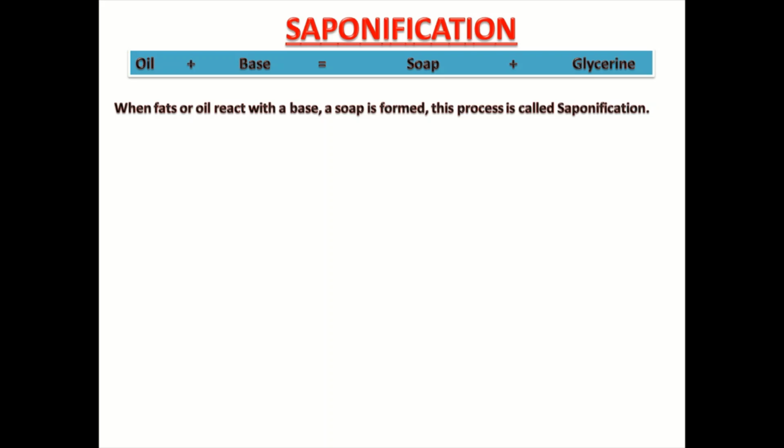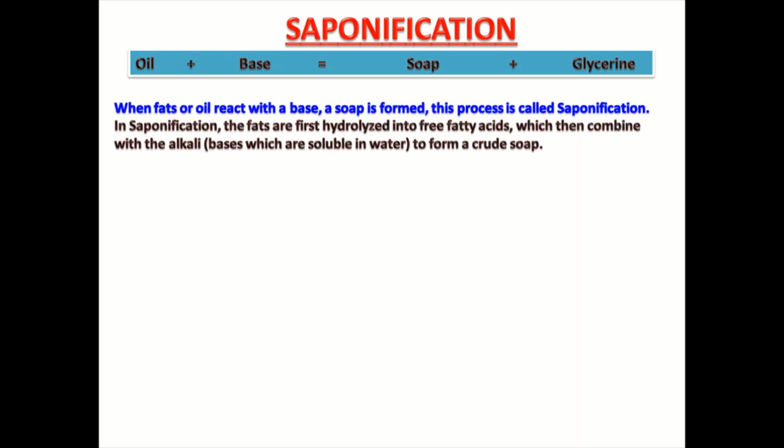Let us learn about saponification. During saponification, this reaction goes on. When fats or oil react with a base, a soap is formed, and this process is saponification. In saponification, the fats are first hydrolyzed into free fatty acids, which then combine with the alkali, that is, bases, which are soluble in water, to form a crude soap.